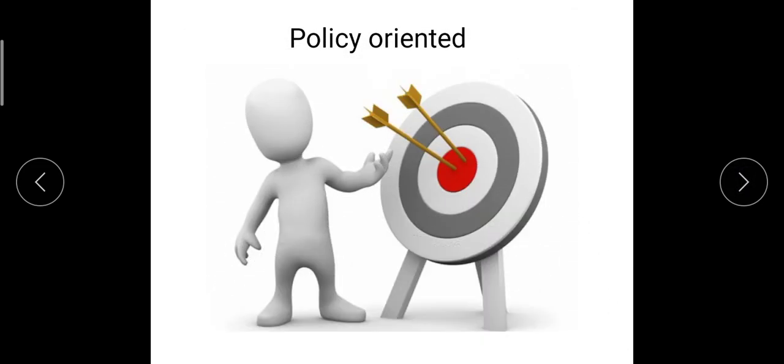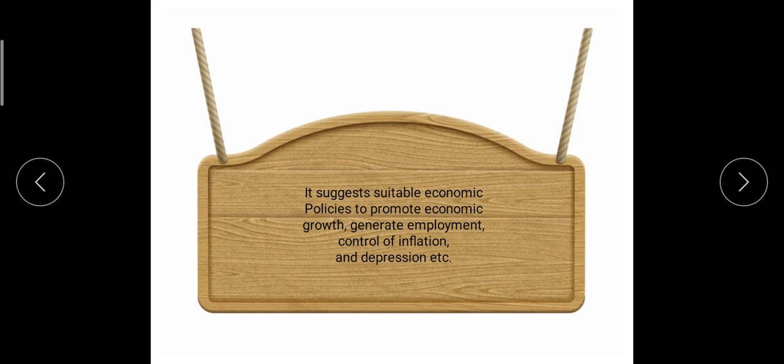And policy oriented: when we are doing some task, we have an aim. We are targeting something. So in policy oriented, it suggests suitable economic policy to promote economic growth, general employment, and control of inflation and depression.